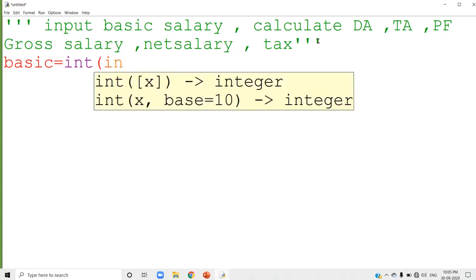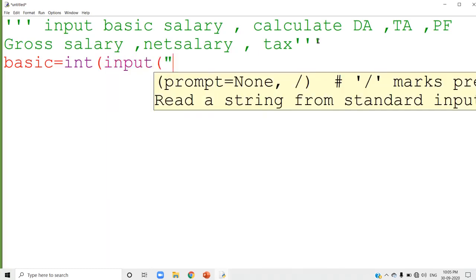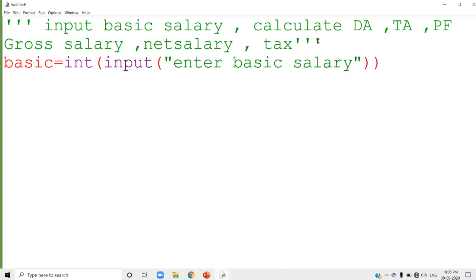Now this will be input: enter basic salary. Yes, that's the message. Now you input the basic salary. Next, a lot of things you have to calculate. First, you have to calculate DA.